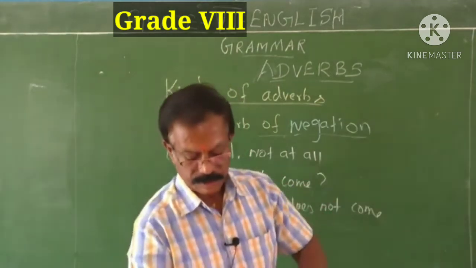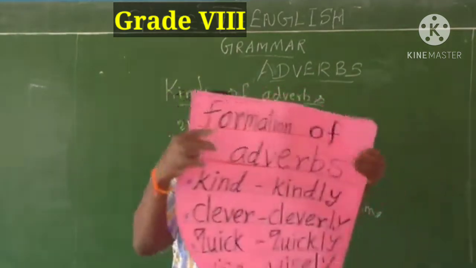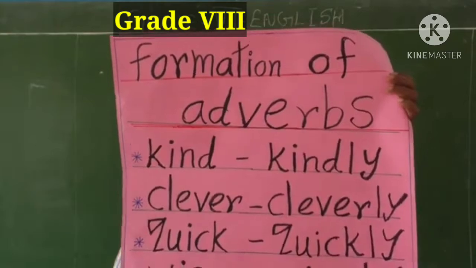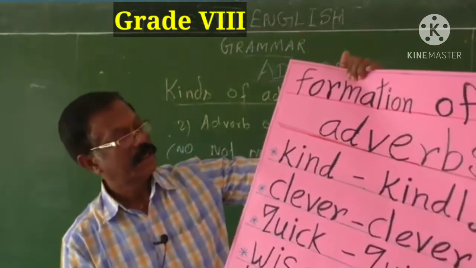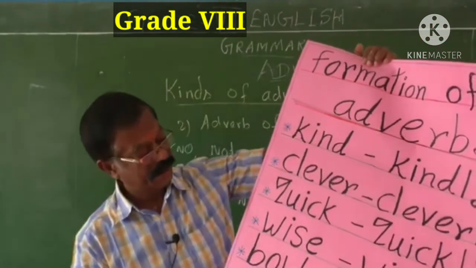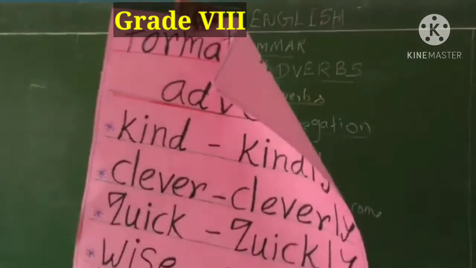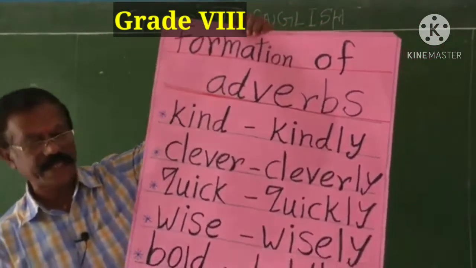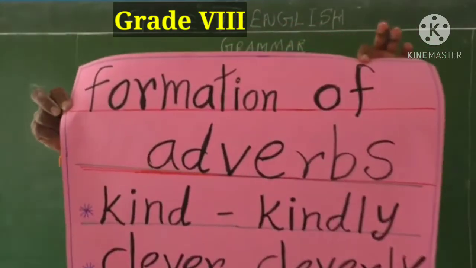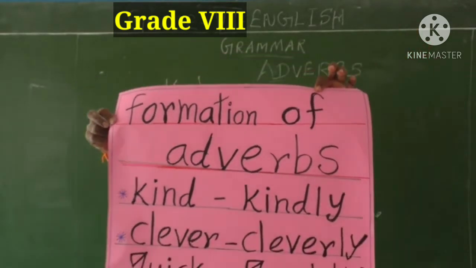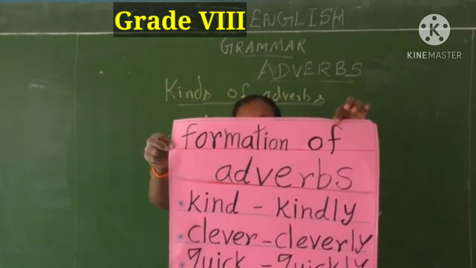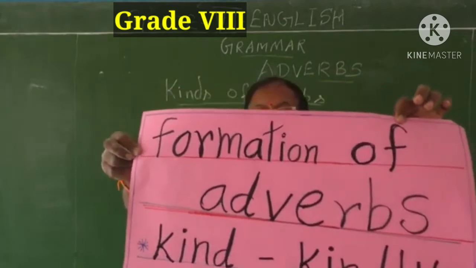Formation of adverbs. See the chart. This chart gives you a clear description of how adverbs are formed. See, kind, kindly, clever, cleverly, quick, quickly, wise, wisely, bold, boldly, easy, easily. So most of the adverbs of manner are formed from the adjectives. If you just add ly as a suffix to the root word of the adjective, then what you will get is called an adverb. So in this way, adverbs are formed.